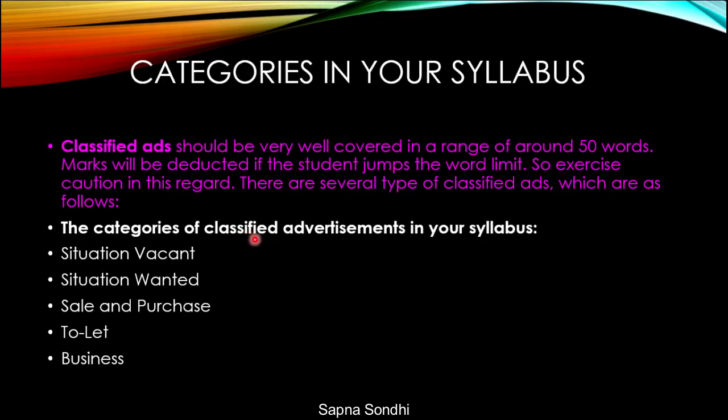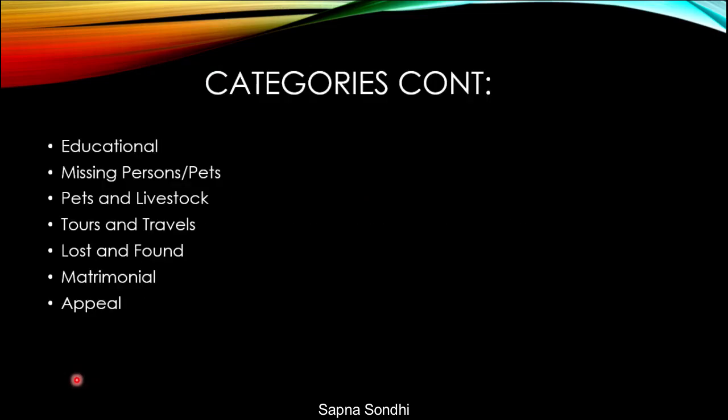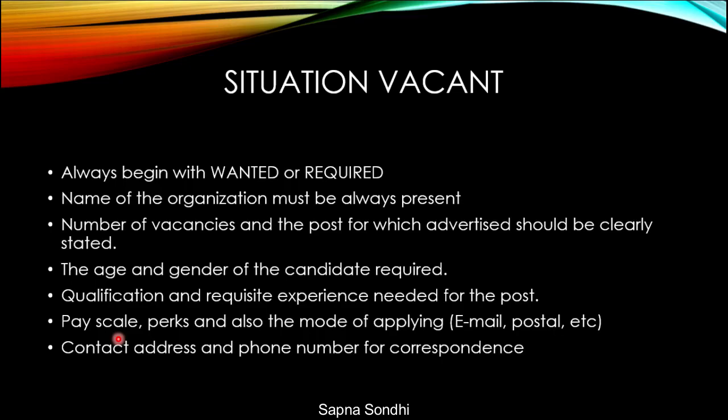Now the categories in the syllabus that you have in 11th and 12th standard are situation vacant, situation wanted, sale and purchase, to let, business, then educational, missing persons and pets, pets and livestock, tours and travels, lost and found, matrimonial, and appeal. So there are about 12 categories that are there in your syllabus.